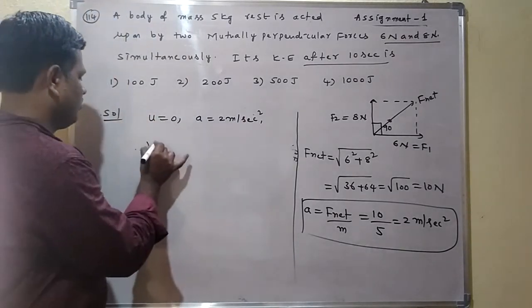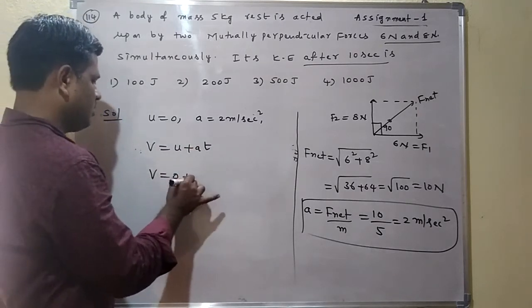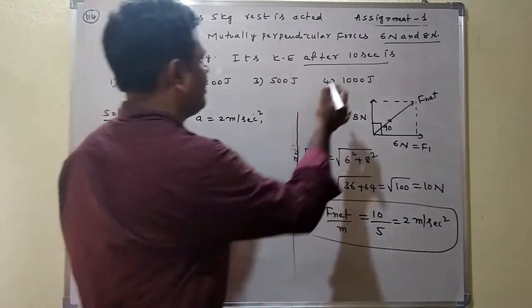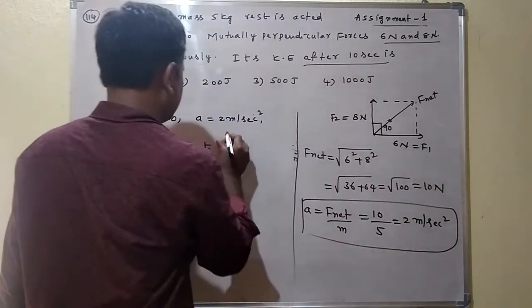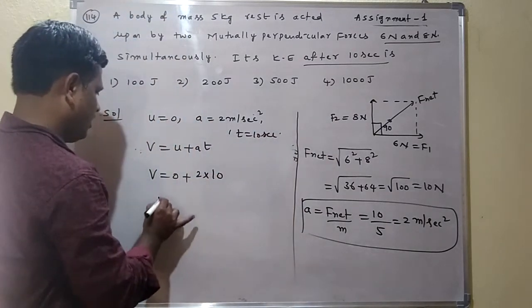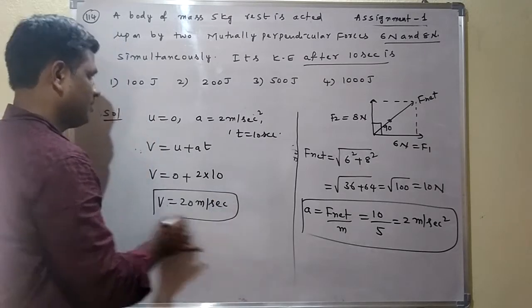Here, the kinematic equation: v is equal to u plus at. v is equal to 0 plus, here a is equal to 2. Time is already given: t is equal to 10 seconds. So 2 into 10, here v is equal to 20 meter per second. This is how we get the velocity.